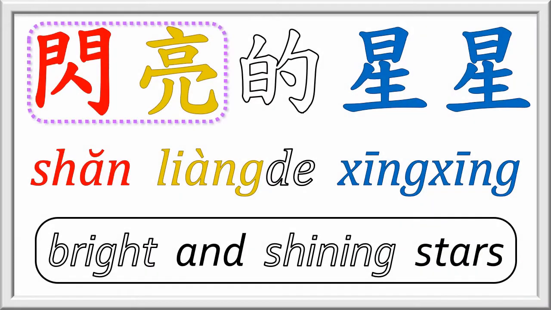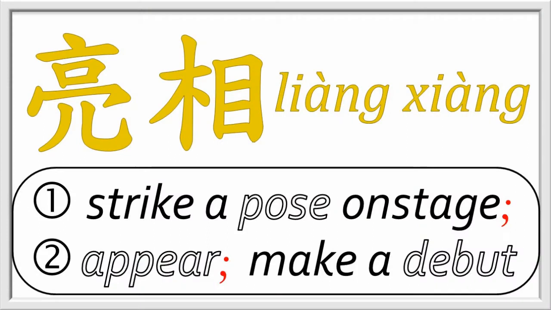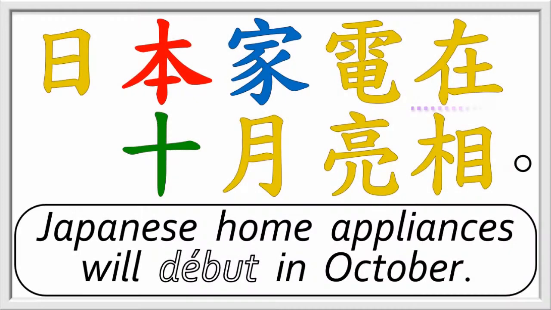Well, now we can also say 闪亮的星星 for bright, shining stars. Another expression is 亮相, originally referring to performers striking a pose on stage for their audience. Its extended meaning is to make one's debut, or to make a first appearance, as in this example, 日本家电在10月亮相. The latest Japanese household appliances will make their debut in October.